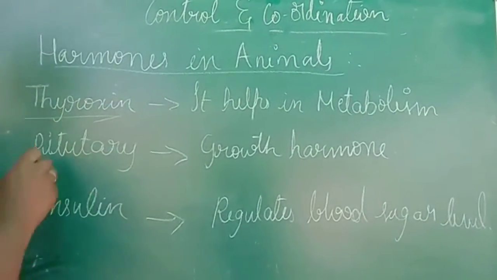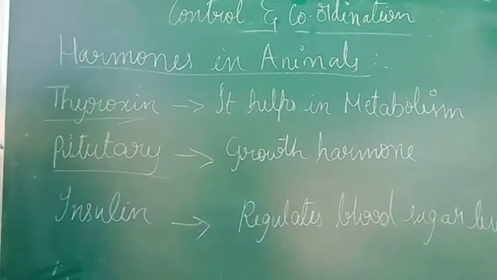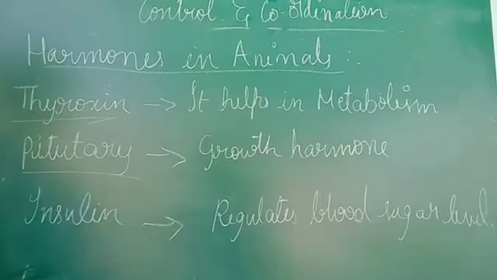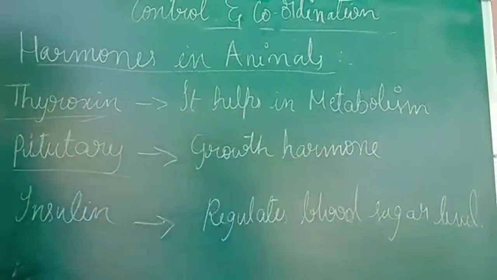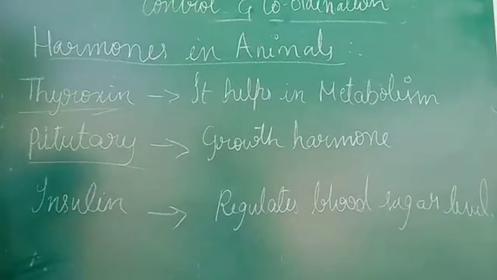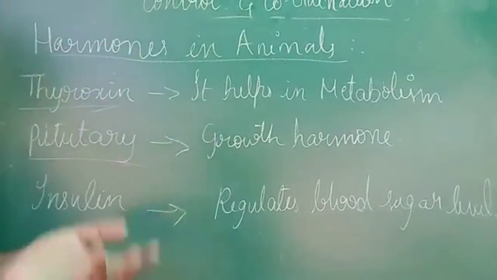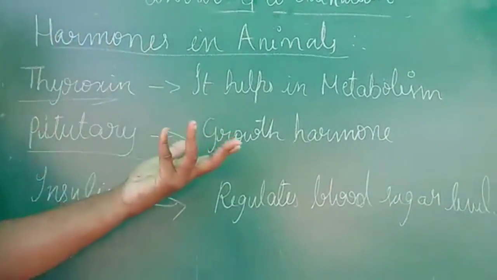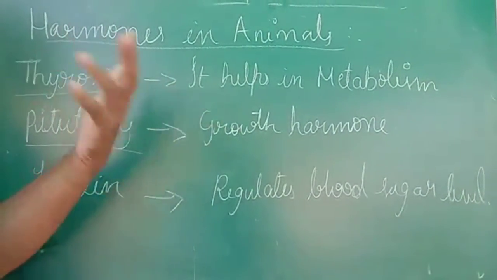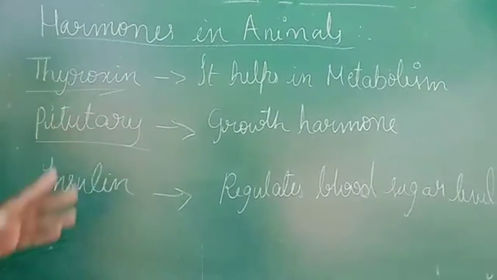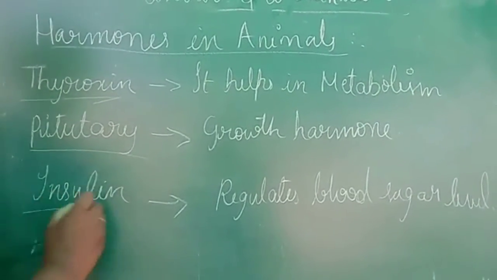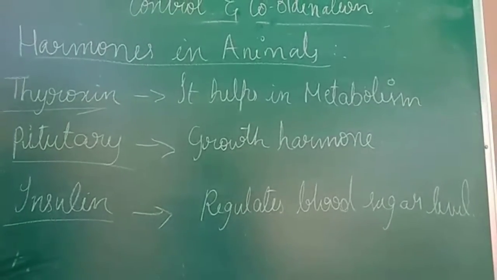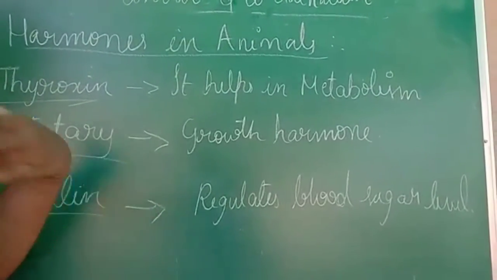Next we go to the pituitary hormone, which is secreted by the pituitary gland. This pituitary hormone is also called a growth hormone. It helps in growing the body parts. The pituitary hormone's main function is to make the body parts grow healthy. That is the work of the pituitary hormone. And the last one is insulin.